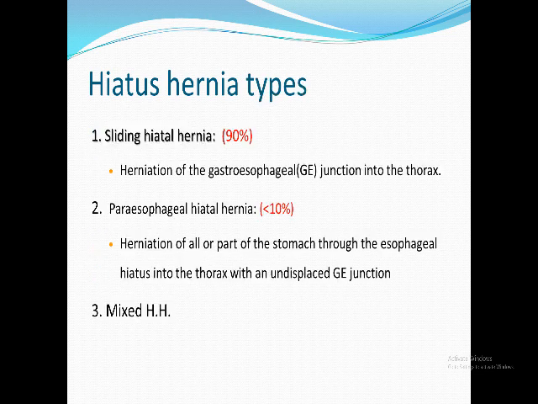We have three types. The most common, 90%, is the sliding hiatus hernia. The stomach and the esophagus slide through the hiatus to be in the chest. The other one is paraesophageal. Paraesophageal means the fundus rotates beside the esophagus and herniates into the chest. The difference between both: in the first one, the gastroesophageal junction slides and becomes located in the chest, but in the other one, the gastroesophageal junction remains in the abdomen.